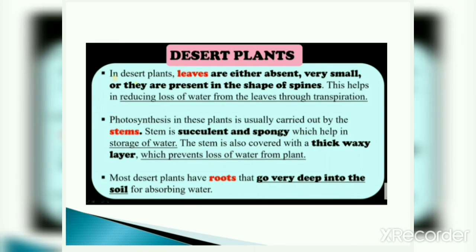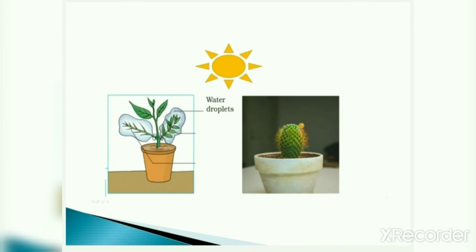Most desert plants have roots that go very deep into the soil for absorbing water. Now you know that roots also absorb water and minerals from the soil. So here in desert plants, roots go very deep into the soil so that they absorb water and they can grow. Now you can see here two pictures are given. One is a regular plant and one is a cactus.